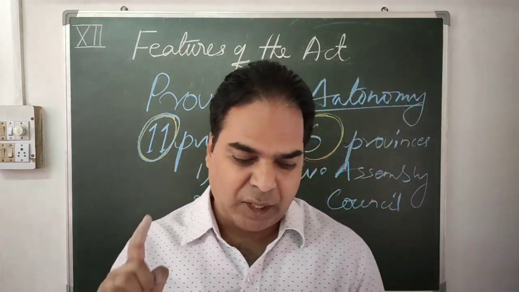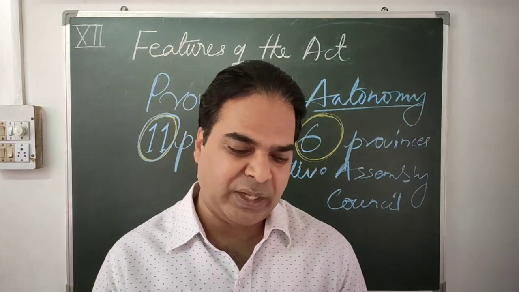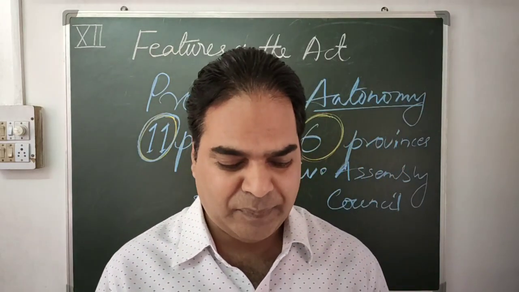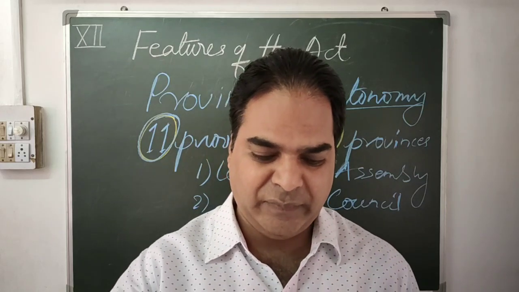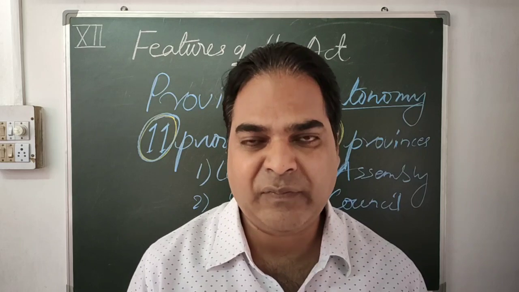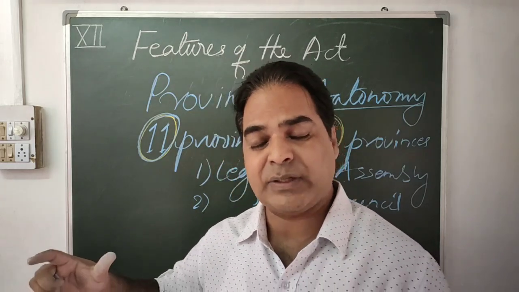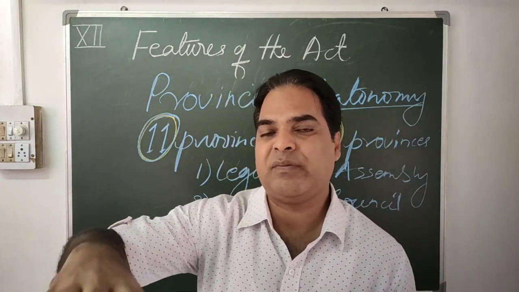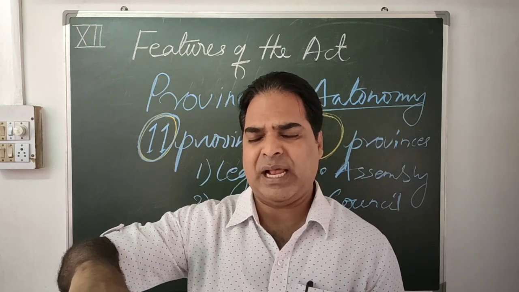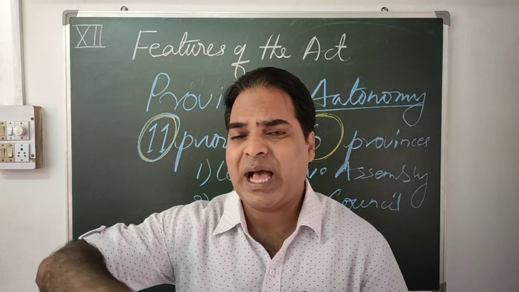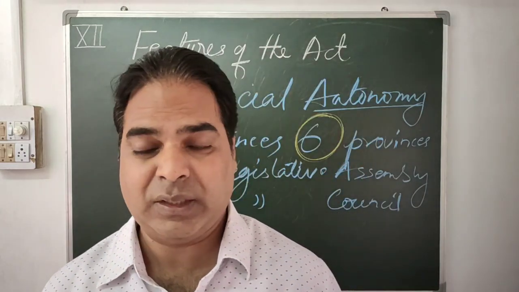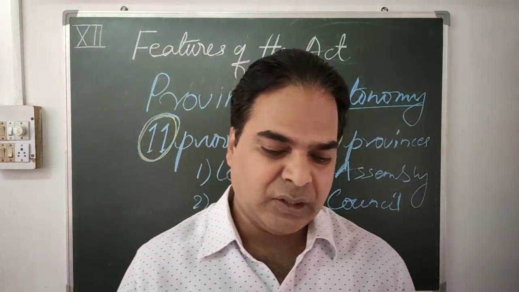Number 1. Number 2, autonomy given to the provinces where they were free from outside control. That means there was no control over the provincial legislature. To a large extent the British government had no control over the provinces.